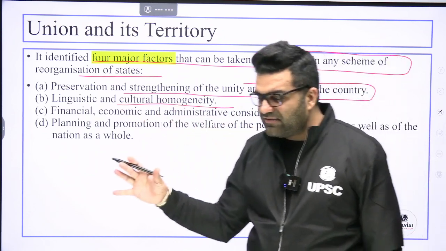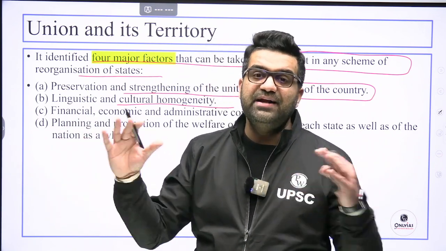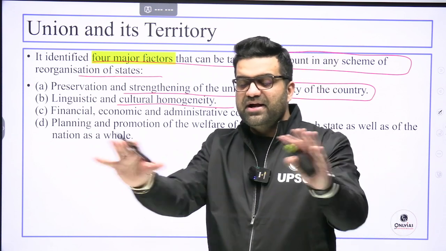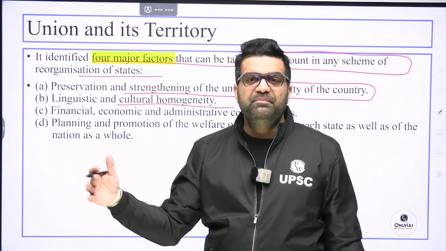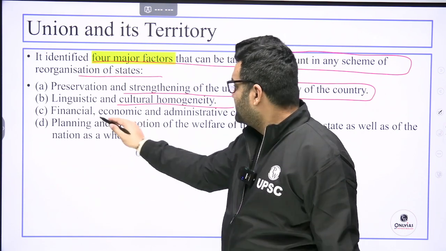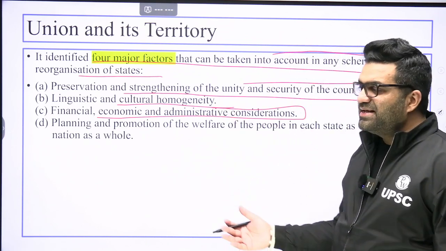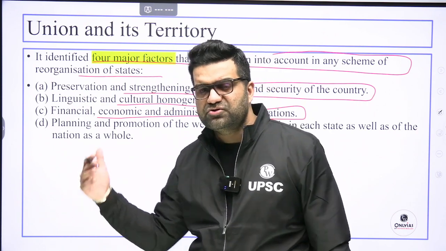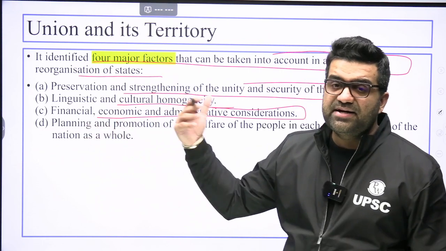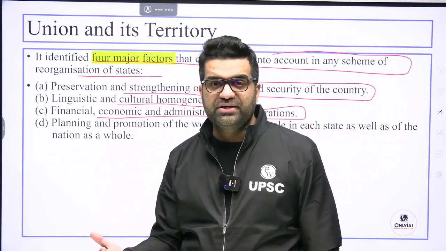In all the areas where, if not linguistic, even if there is cultural similarity, that area should be encompassed under one state, so as not to have many states. Third, financial, economic and administrative considerations. Creating too many states which are not financially viable, with so many chief ministers, bungalows, vehicles, state secretariats, and high courts, will not be a financially good idea for a young democracy.